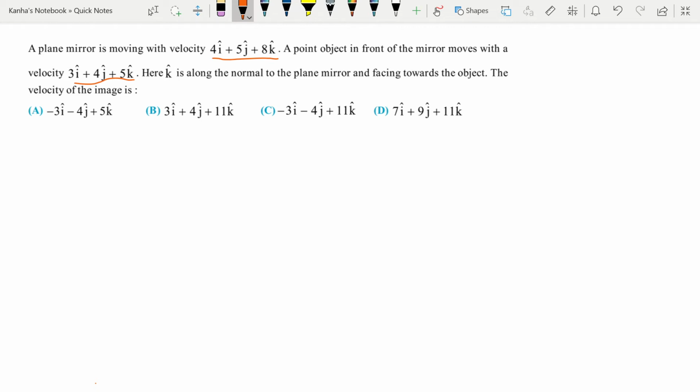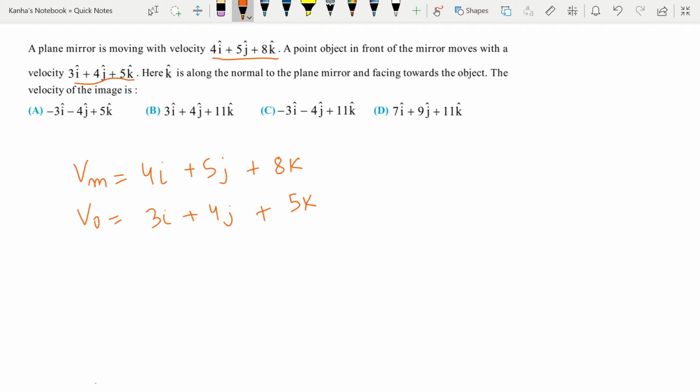Now how do you approach this? First of all, let me just write whatever is given to me. So my Vm is nothing but 4i plus 5j plus 8k. Okay. And similarly my V object is equal to 3i plus 4j plus 5k.